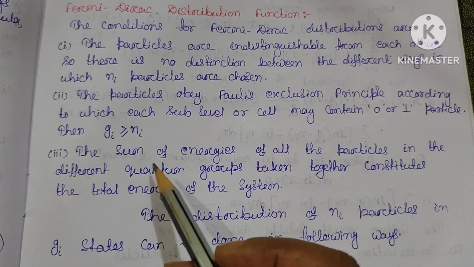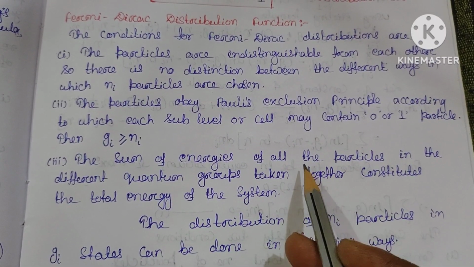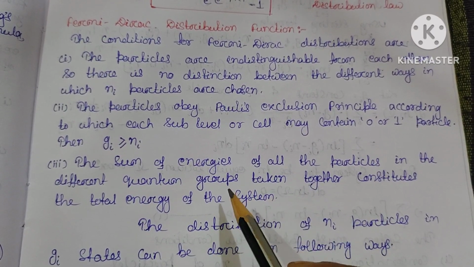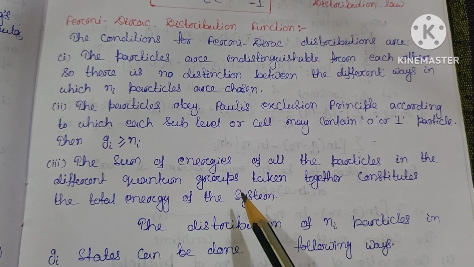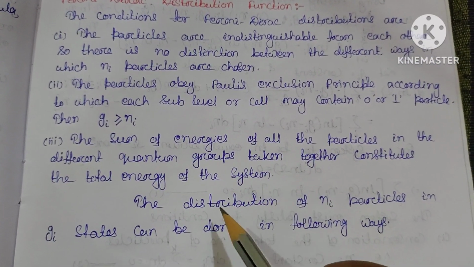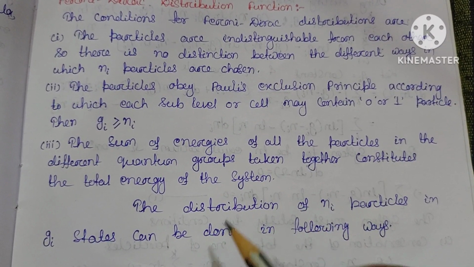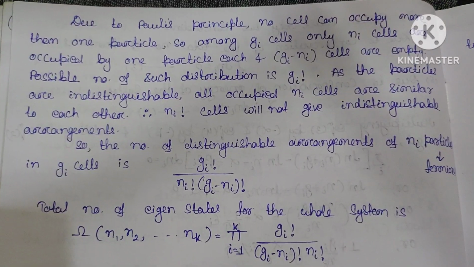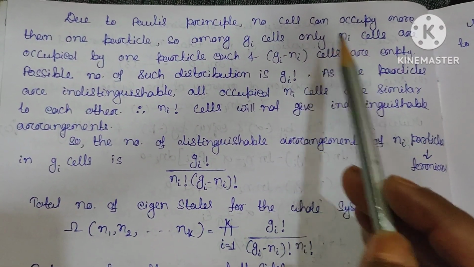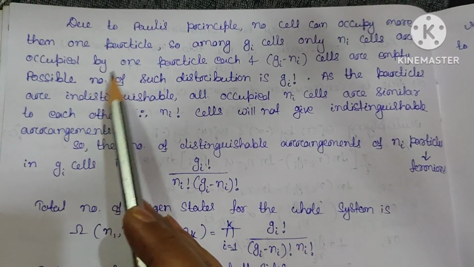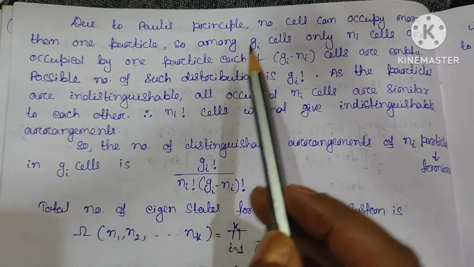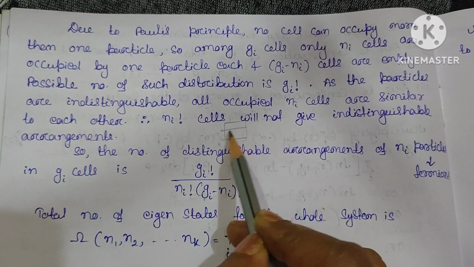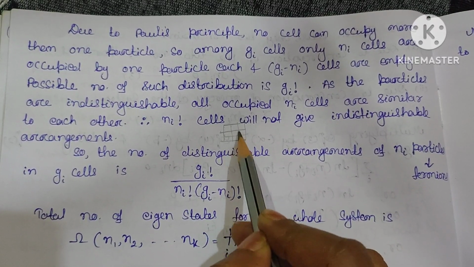The last condition is that the sum of the energy of all the particles in the different quantum groups, taken together, constitutes the total energy of the system. Clear? So the distribution of Ni particles in Gi states can be done in the following ways. Due to Pauli's principle, no cell can occupy more than one particle. So there are Gi number of cells.